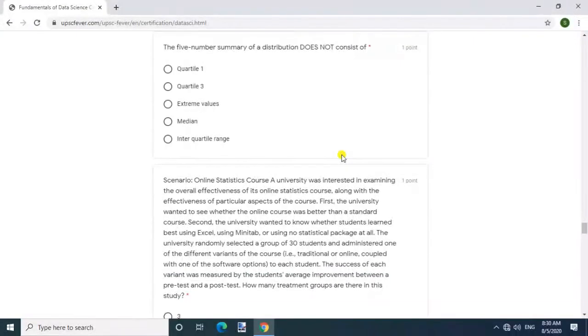Question: the 5-number summary of a distribution does not consist of answer: interquartile range.